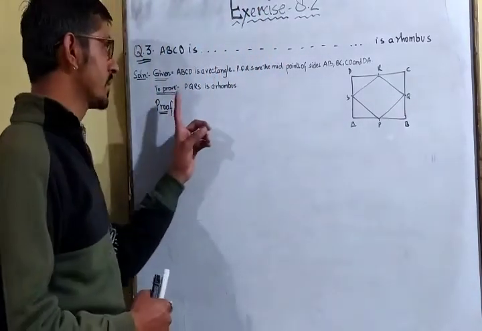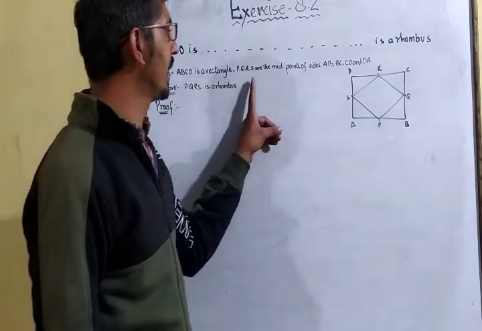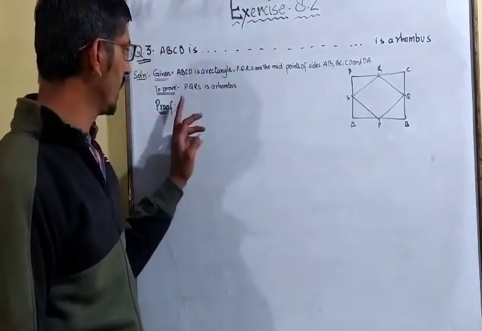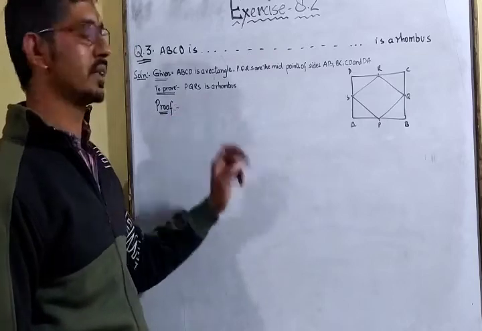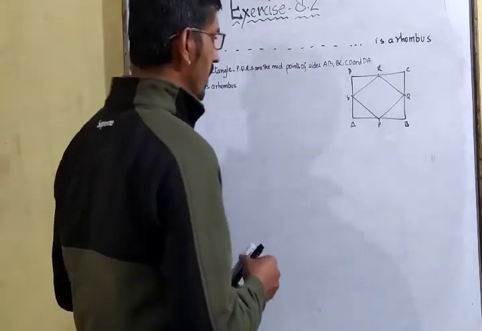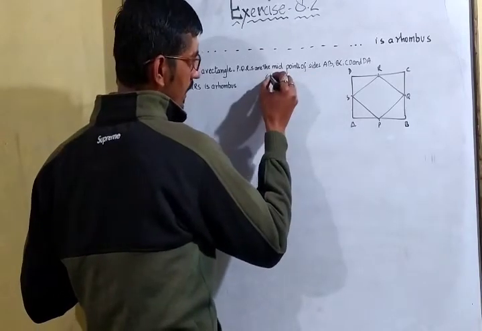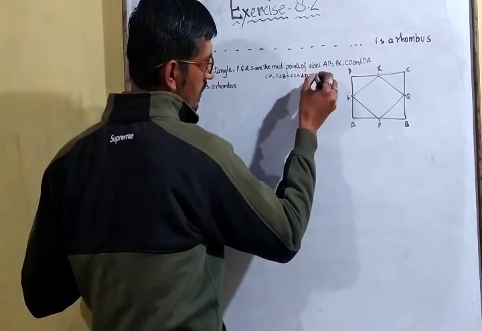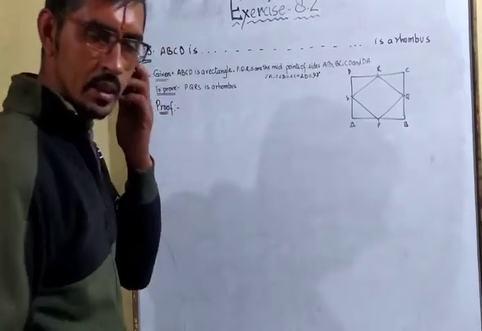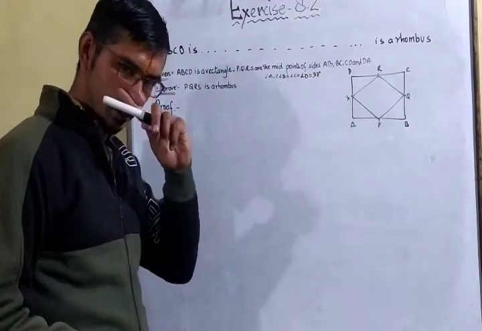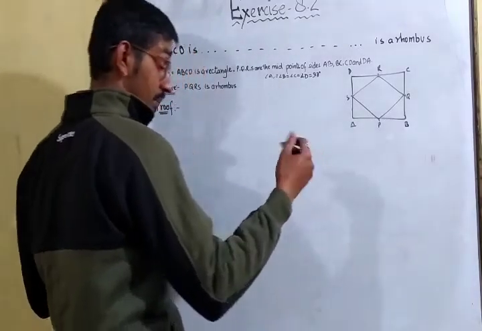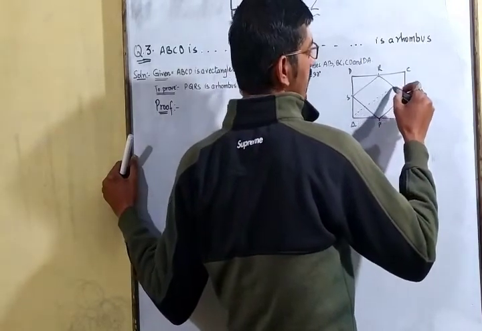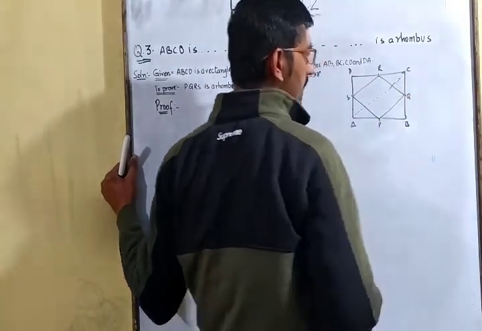Okay. So first given things, ABCD is a rectangle. PQRS are the midpoints of side AB, BC, CD, and DA respectively. Okay. And that means to prove PQRS is a rhombus. Okay. One more thing is given. That means if it is a rectangle, so angle A will be equal to angle B, will be equal to angle C, will be equal to angle D, which is of 90 degree. Okay. And what we have to prove? PQRS is a rhombus. So now we can apply midpoint theorem here by making diagonals, by joining these 2 points.